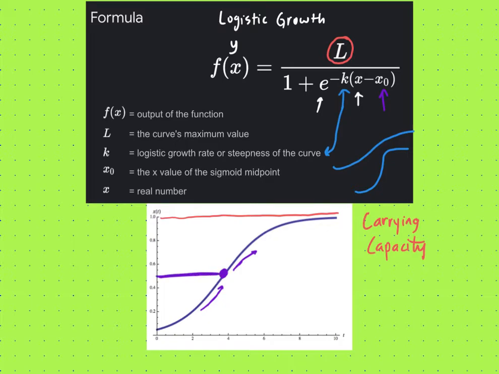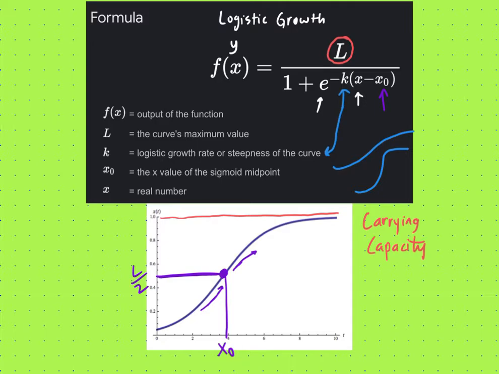Right, if you drop 10 rabbits on an island, they start to reproduce. This would be L over 2, and this would be X sub 0. When you get to half the rabbits, let's say the island can hold 500, when you get to half that value, that's when it's going to start slowing down in a true logistic equation. So really, the L is a specific Y value, your carrying capacity. X sub 0, that's the X value of the turning point, and you should know that that happens at half of L, L over 2.